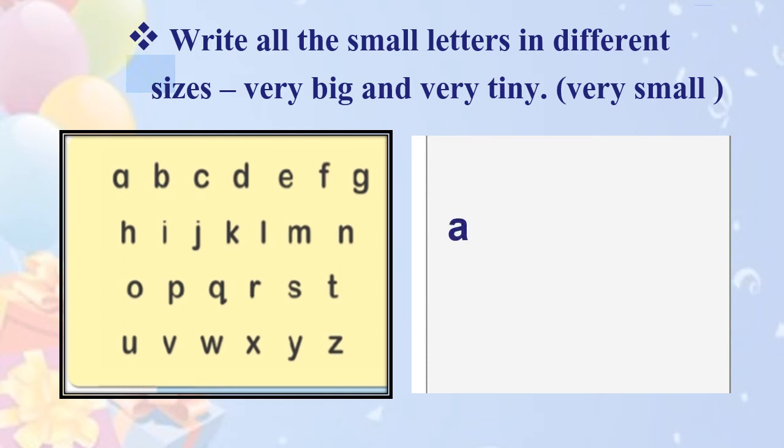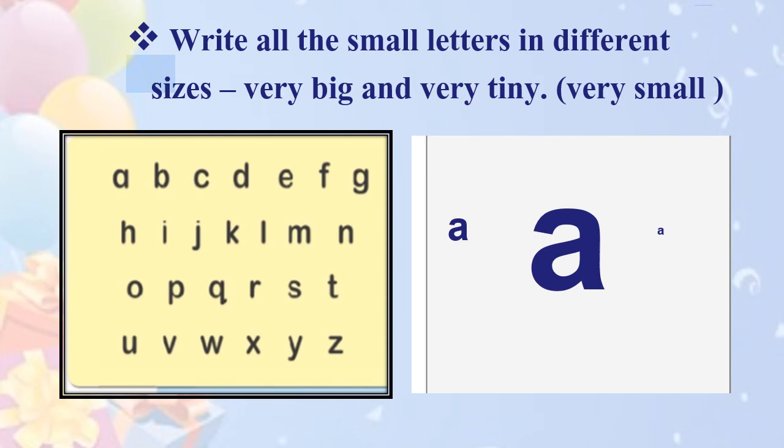We will take A. This is normal A, normal size. Now next we have to write it very big. See, normal A and A letter written in a big size. And now we have to write in a very tiny shape. You can see a very small A I have written. Is it visible to you?